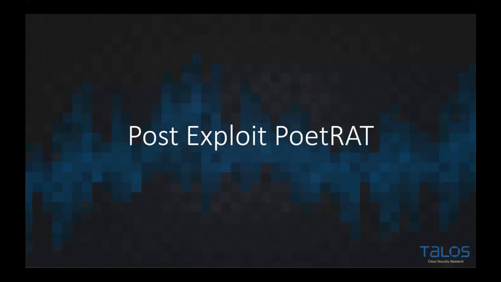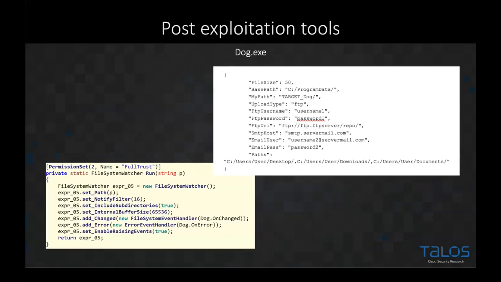So PoetRAT, also in this 7 megabyte zip file, it brought some post-exploitation tools with it. One of these was called dog.exe. You'll notice we've now skipped from Python to .NET. The rationale, I don't know, I'm not sure. Maybe the actor was more comfortable in .NET for some additional functionality.